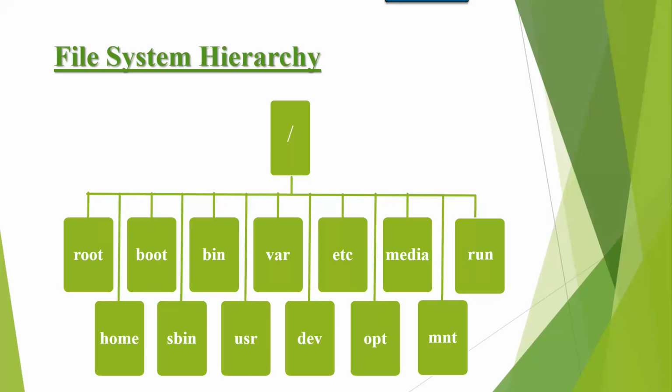If you want to change the directory, you can change it. In Windows also, by default, data is stored in C drive. But if you have other partitions like D, E, F, we can store the data there also. Same like that, in Linux, when a super user is logged in, by default the data is stored in the root directory.